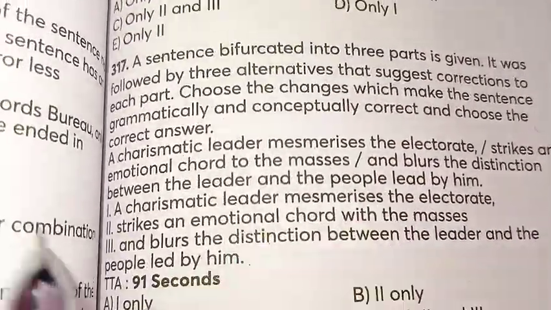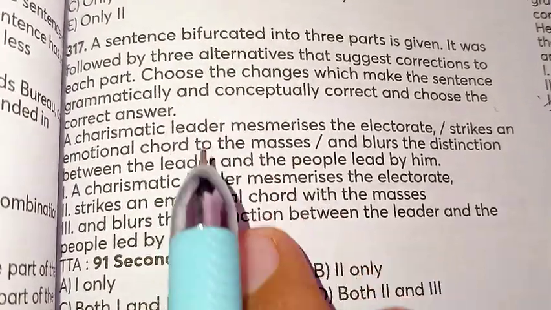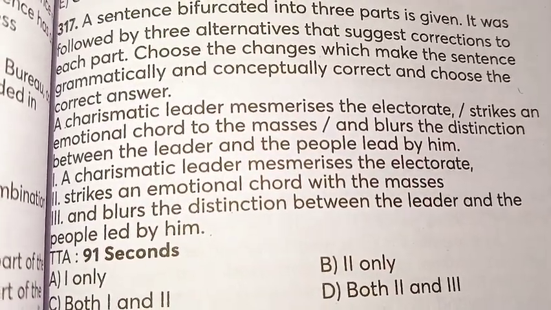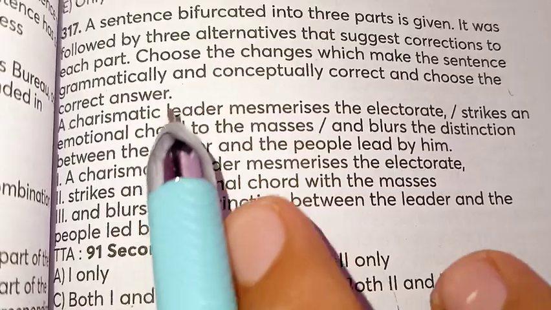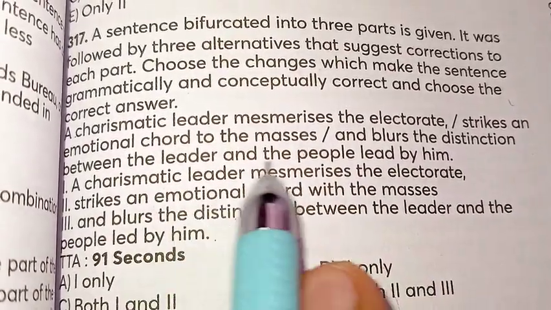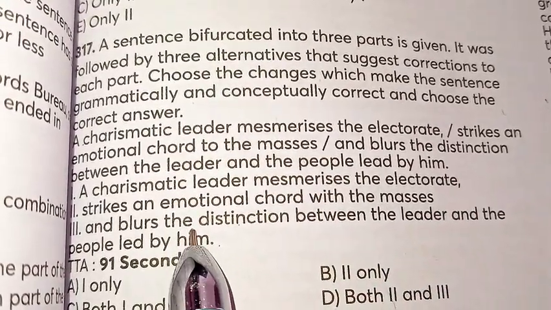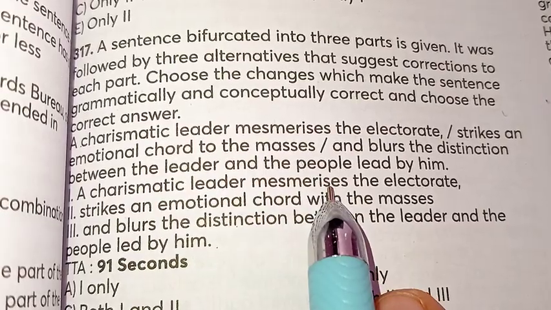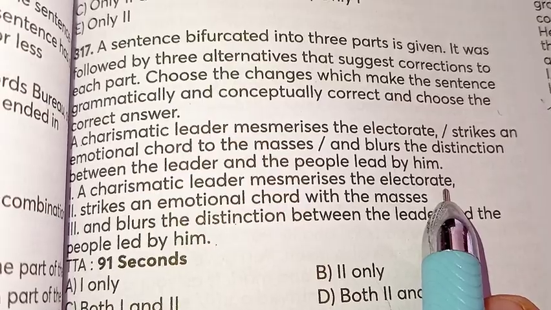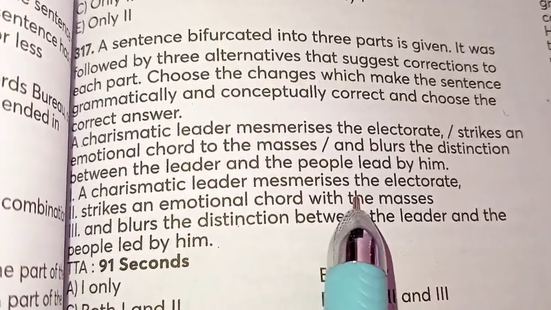Then there is this question. A charismatic leader mesmerizes the electorate, strikes an emotional chord to the masses and blurs the distinction between the leader and the people led by him. So we will read the options now. A charismatic leader mesmerizes the electorate. Here it is the same, no changes.